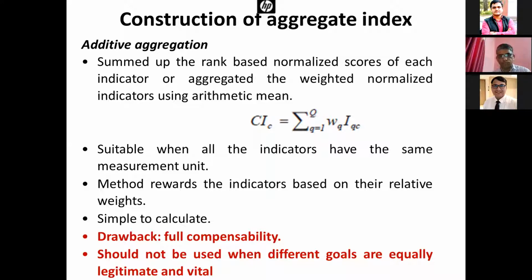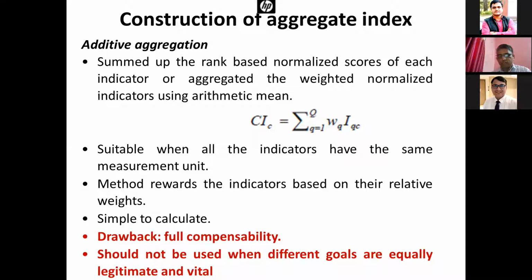The drawback is full compensability. Compensability here means that if one indicator has a value of 0 and another has 0.9, the aggregate means the performing indicator will compensate for the 0-valued indicator.